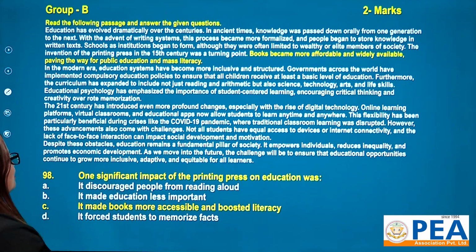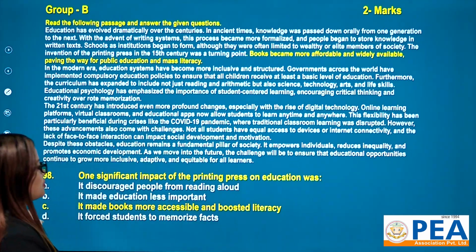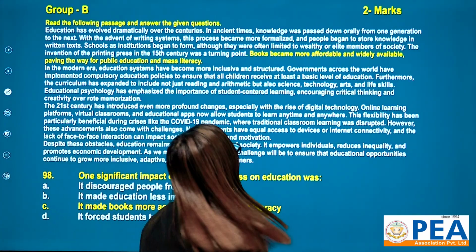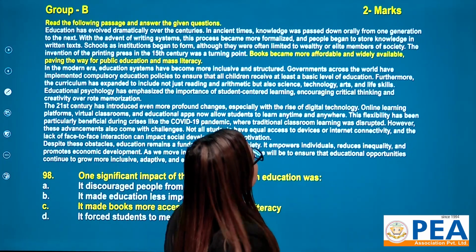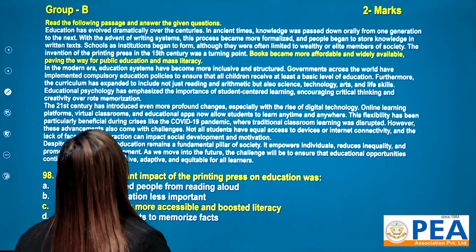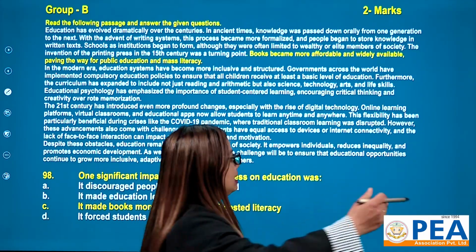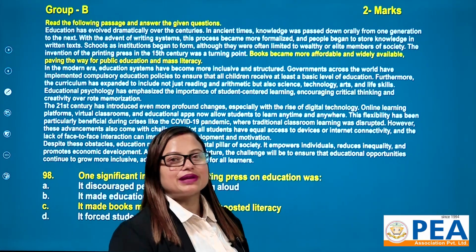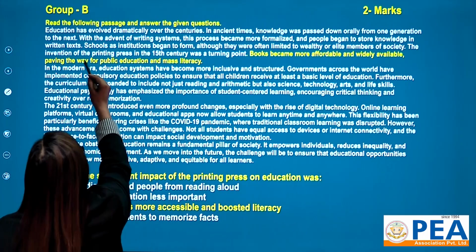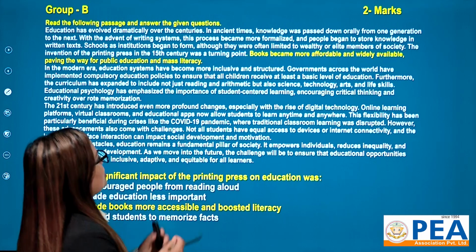One significant, meaning very important, impact of the printing press on education was, let me read the highlighted part. Books became more affordable and widely available, paving the way for public education and mass literacy. Okay, let me read the preceding line of it. The invention of the printing press in the 15th century was a turning point.